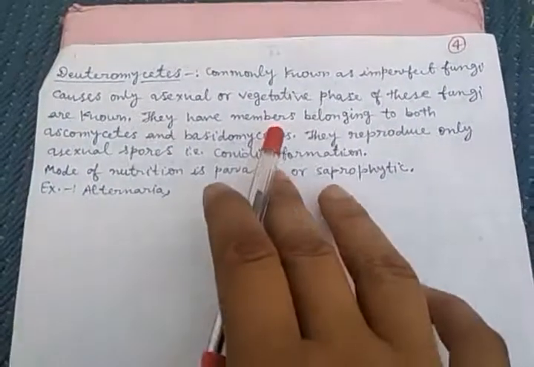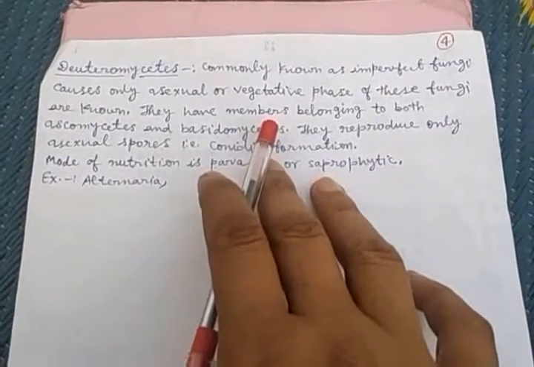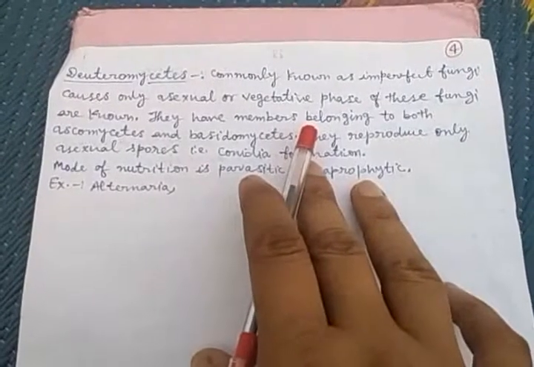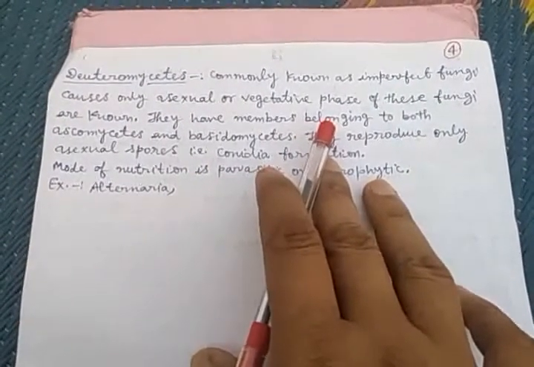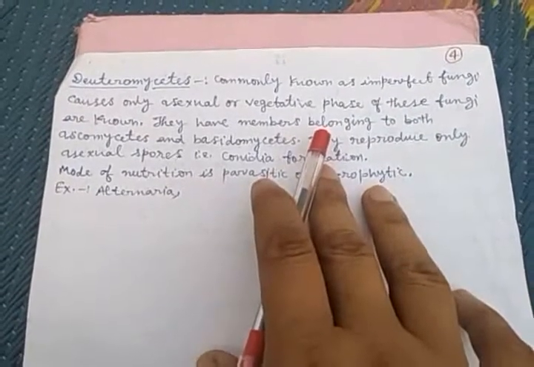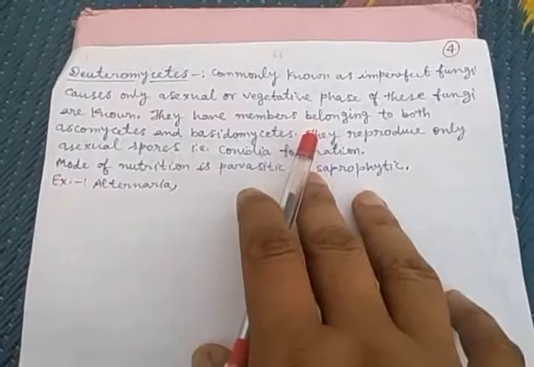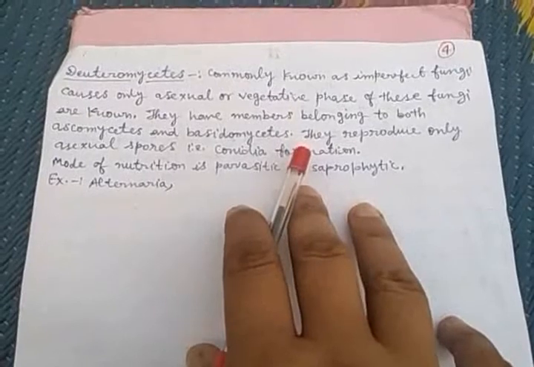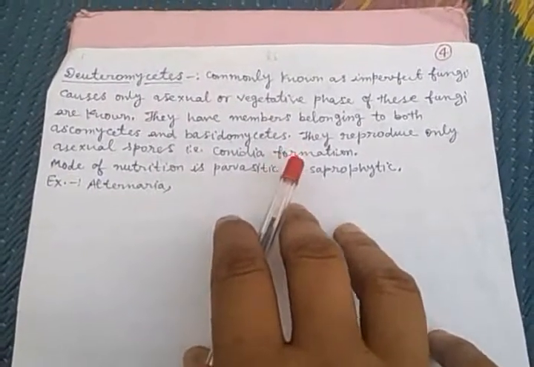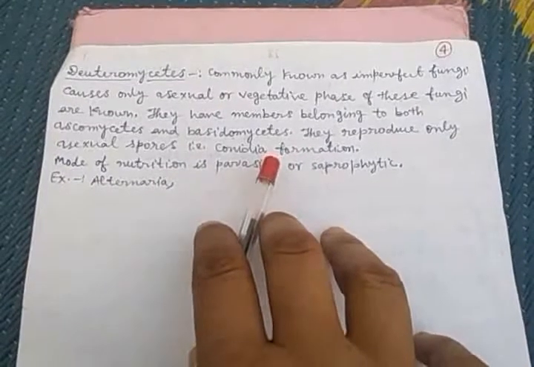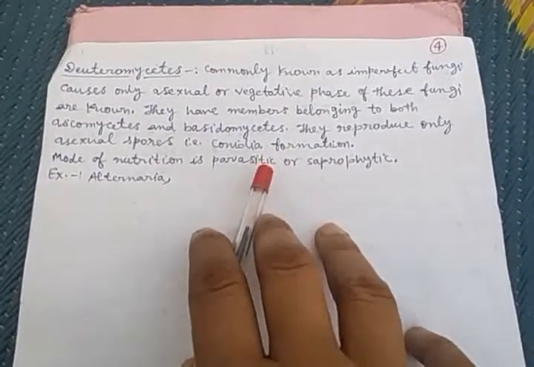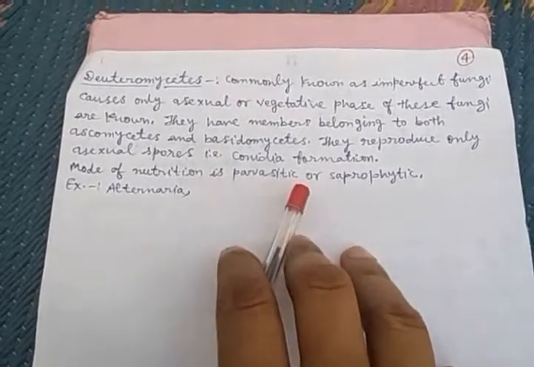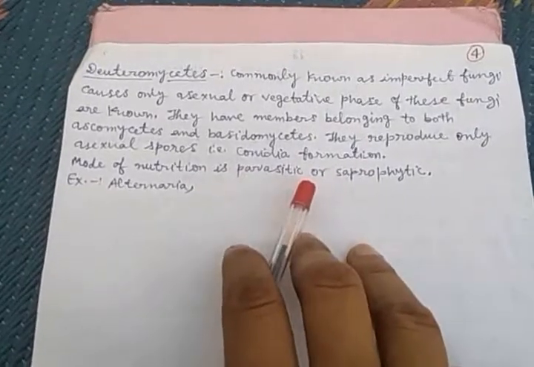Next, Deuteromycetes. Deuteromycetes are commonly known as imperfect fungi because only the asexual or vegetative phase is present in these fungi. So it is known as imperfect. Clear? They have members belonging to both Ascomycetes and Basidiomycetes, and they reproduce only by asexual spores, for example conidia formation. The mode of nutrition is parasitic or saprophytic, for example Alternaria.